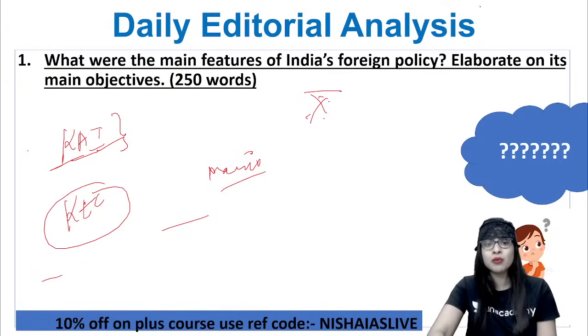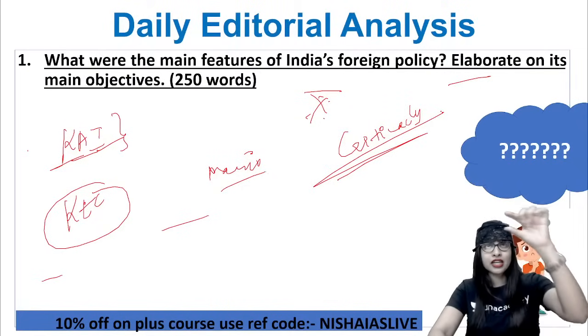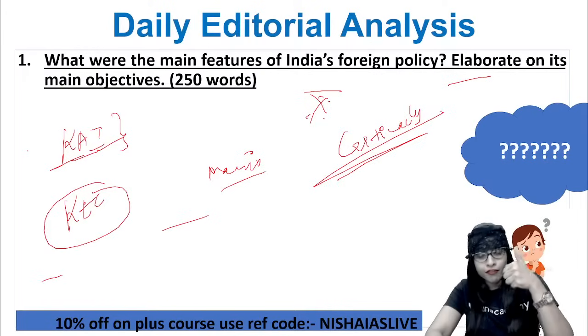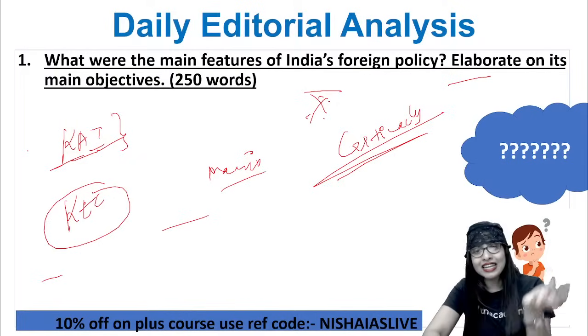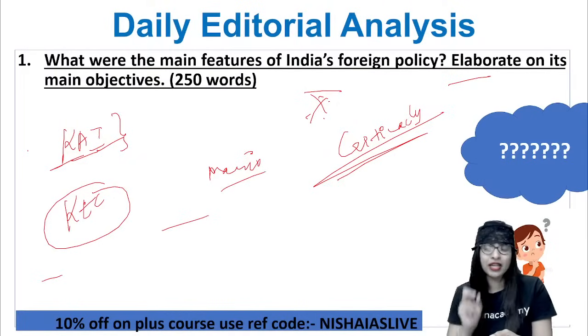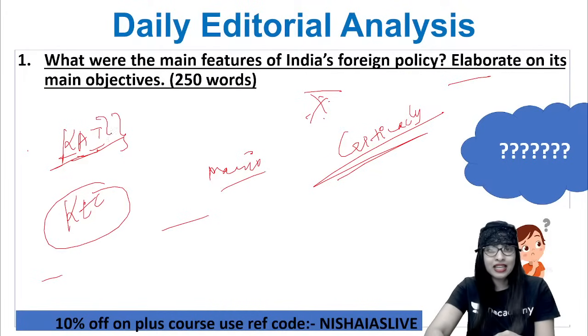What is a keyword? Here the keyword is elaborate. Sometimes in some questions you have critically evaluate, critically analyze. Whenever you see such a keyword, the rule is: introduction, followed by advantages or benefits or pros, followed by the issues or challenges or disadvantages, and the next heading should be way forward or suggestions, and then a one-word conclusion, in a diplomatic way. There is a way in which you should write the answer based on the keyword critically analyze. That's the keyword, that's the approach, and then you have to interlinkage them.